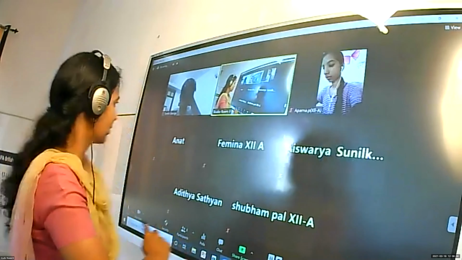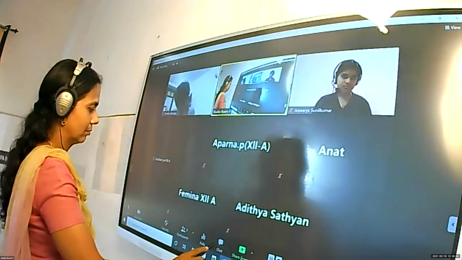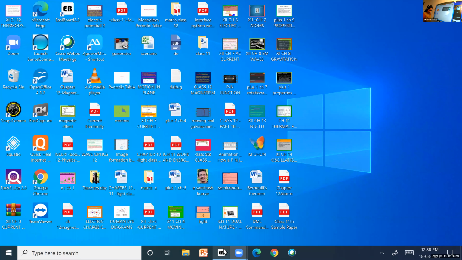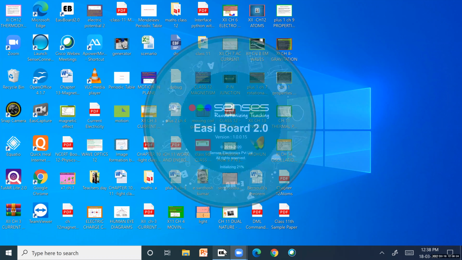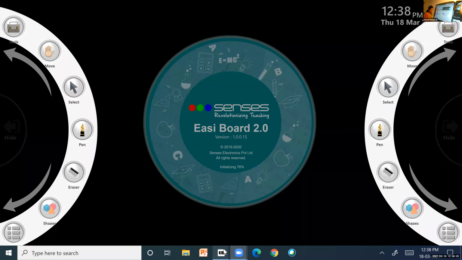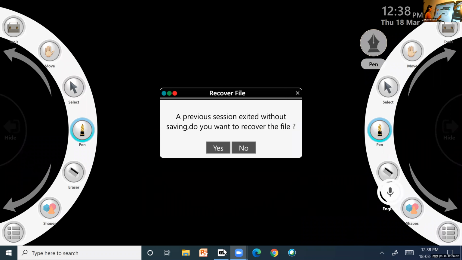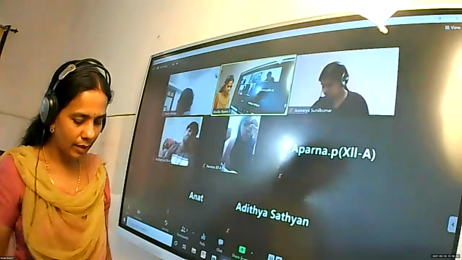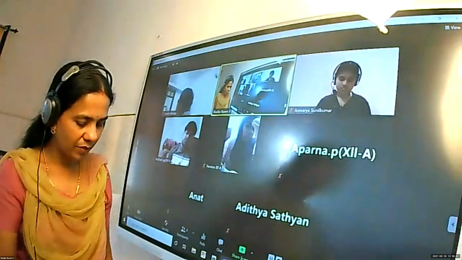So what is the answer, children? Can you give the answer? d square y by dx square plus y is equal to 0 is the required differential equation.